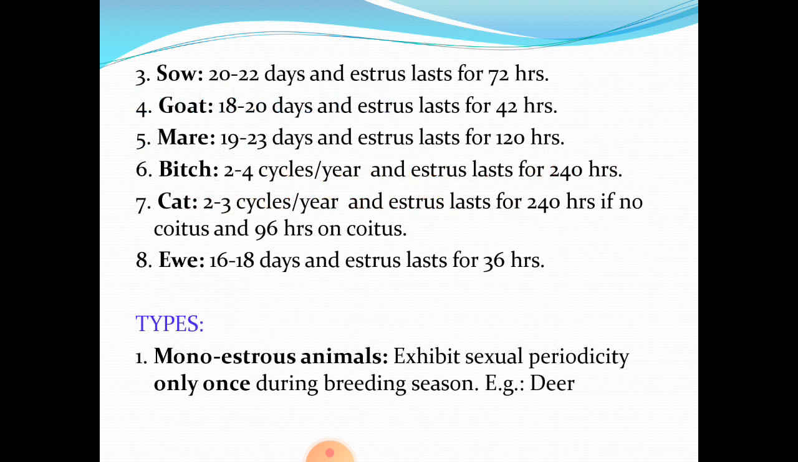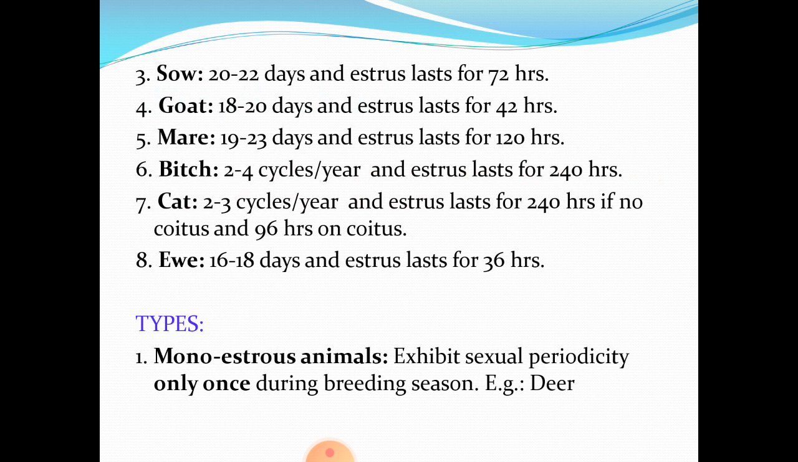Then in sow, the estrous cycle repeats once in every 20 to 22 days and the phase of estrus lasts for about 72 hours. Please note that only during this phase of estrus the female will be ready to accept the male, and if copulation, conception and further gestation have to happen, it is only within this estrus period. Then in case of goat, it runs for 18 to 20 days and estrus lasts for about 42 hours.